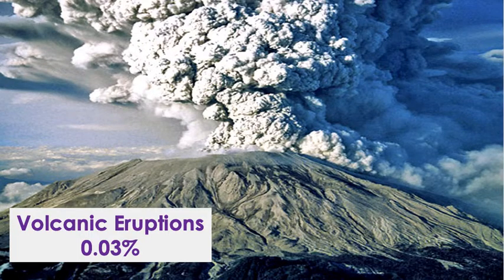We often hear a lot about volcanic eruptions, but they only give off about 0.03% of the carbon dioxide exchange that we see, which is nearly nothing when we think about it, right? But volcanic eruptions are always people's favorite thing to mention when we talk about carbon dioxide exchange into the atmosphere.